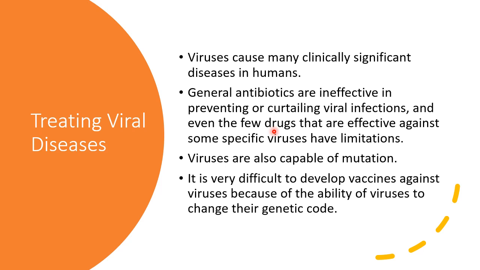Now, what is the basic reason why viral infections cannot be cured easily? Because the viruses are capable of mutation. So what's the meaning of mutation? Mutation means they can change their genetic material or the genetic code. They can change their structure according to the need. So as a result, it is very difficult to develop a vaccine against the viruses. Okay, it's not so easy. It takes time. And what is the genetic material present in them? It's DNA or RNA. What's the full form of DNA? It's deoxyribonucleic acid, and RNA is ribonucleic acid.